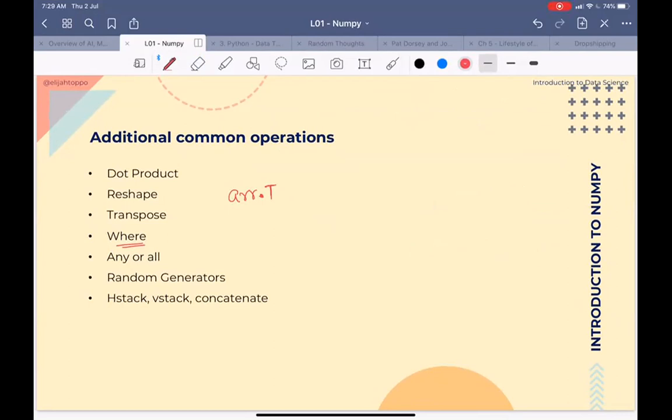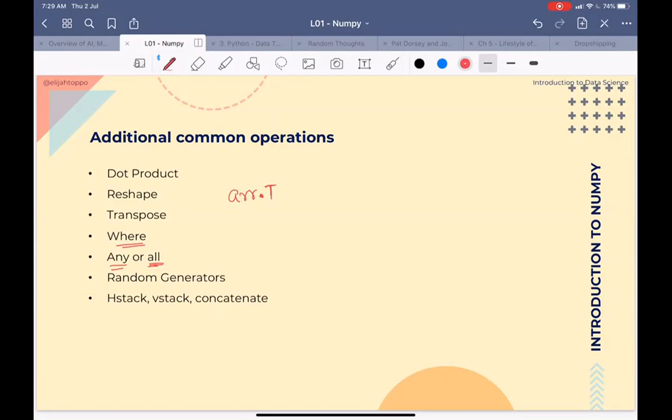So it's very useful. Then we have the any or all Boolean operators. These are used when we filter something using a criterion. If it's a small array with a small number of values, we can quickly verify visually whether it is true or not. But when you have millions of elements in your array, you cannot visually see which of those were true or false.